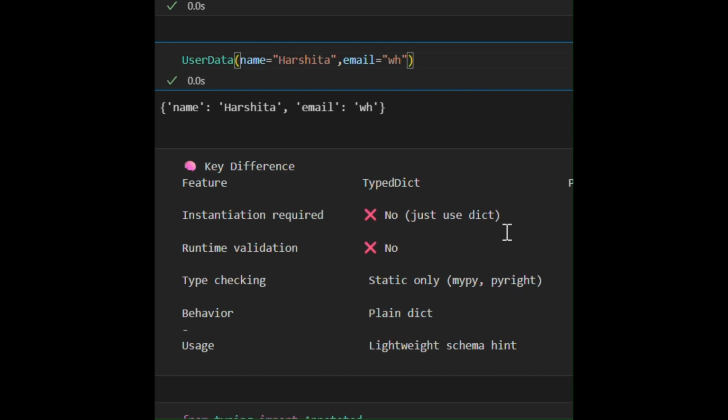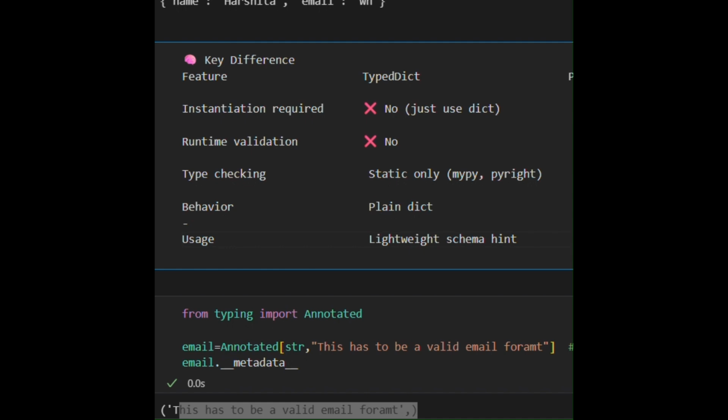ultimately you have defined the dictionary as a class, but still you're not creating its object. Hence we are saying we can directly use it, because it's just a type definition, and it is used basically for a plain dict, and it is a lightweight schema hint. Most of the time when we want runtime validation, we use Pydantic BaseModel, because here it also instantiates our Pydantic model, which is a class, and also it has runtime validation. It is static, it is runtime as well, and behavior here is not only restricted to dictionary, you can also use it with a lot of defaults, aliases, etc.